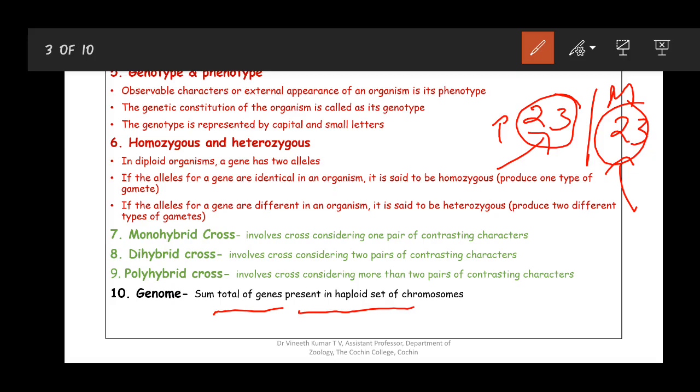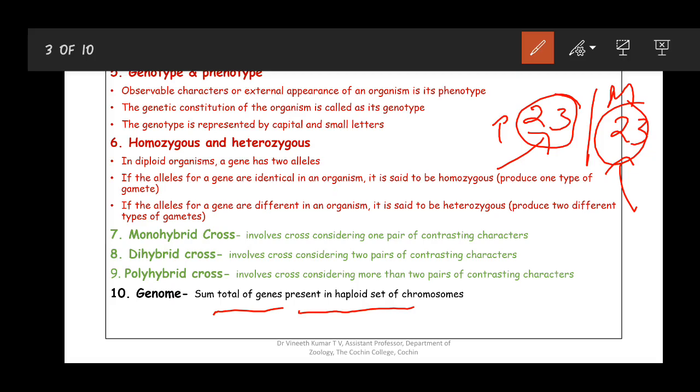So to get the number of genes present in a diploid organism, you need to take only one set, the genes present in one set. That is the definition, and that is what is to be made clear here. Genome means the sum total of genes in a particular organism. In a diploid organism, you get the total number of genes if you take a haploid set.